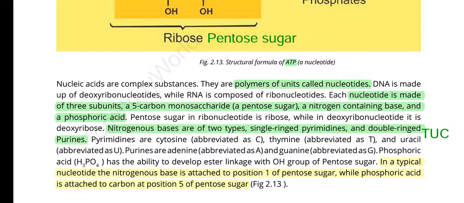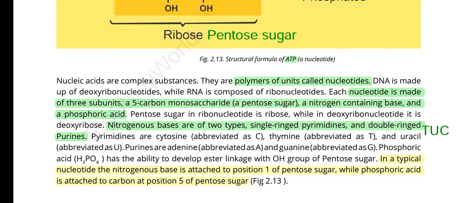And the next question is very important. What is the difference between nucleotide and nucleoside? It is a very easy concept. If there are only two components, one nitrogenous base and one ribose or deoxyribose sugar, it is called a nucleoside. But if we add phosphoric acid to the nucleoside, it becomes a nucleotide. So the nucleic acids are complex substances. They are polymers of smaller units called nucleotides.